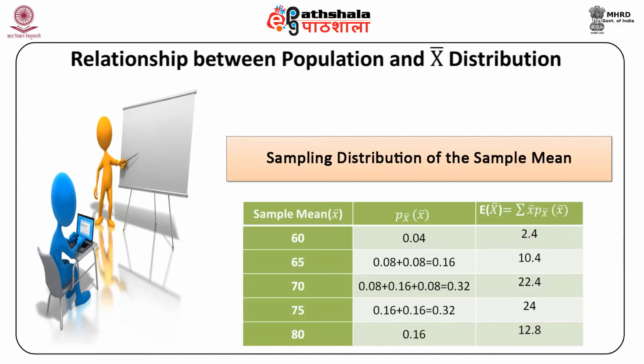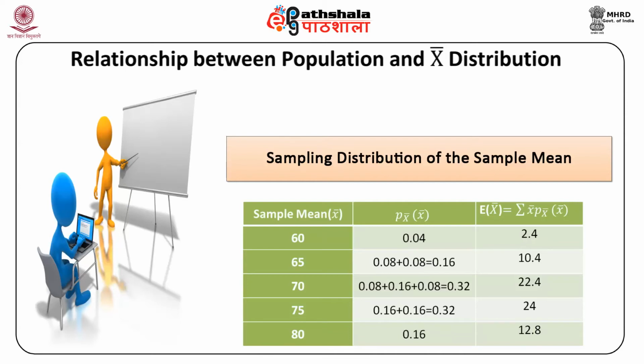In the third and final column, we have the expected value of x bar, which is equal to the summation of x bar into the probability of this x bar happening, and this comes out to be equal to 2.4 for the first sample mean of 60. Similarly, in the second row, we have 10.4, and then 22.4 is the next value, 24 is the next, and the last value for sample mean x bar of 80 is equal to 12.8. How have these been calculated?